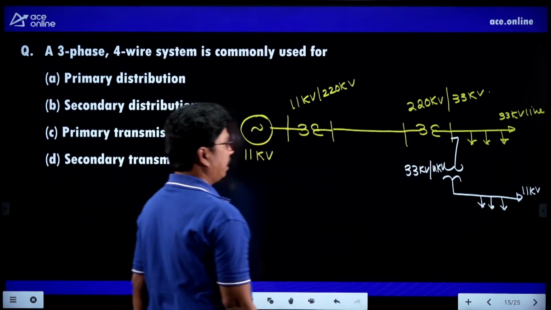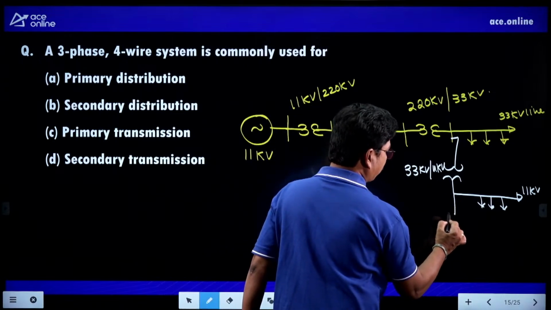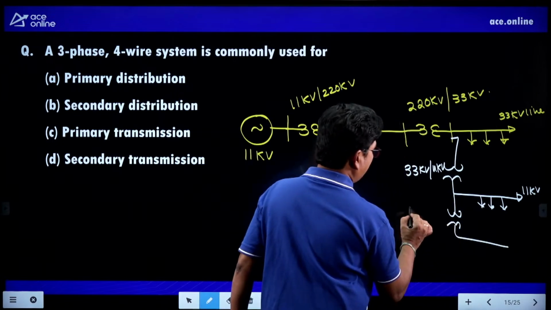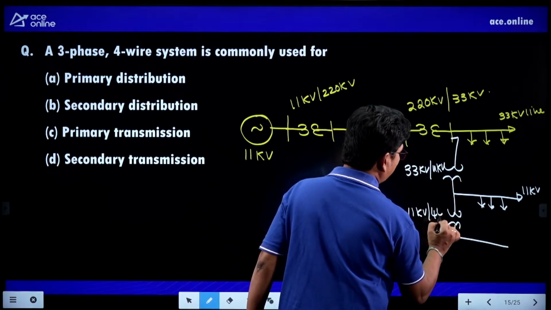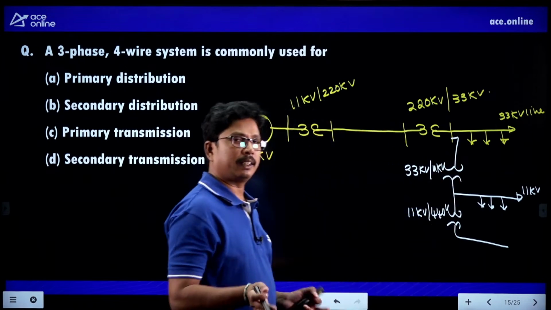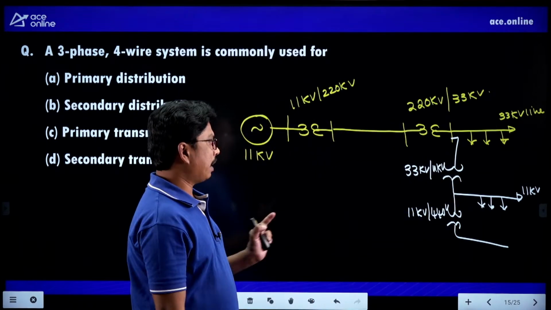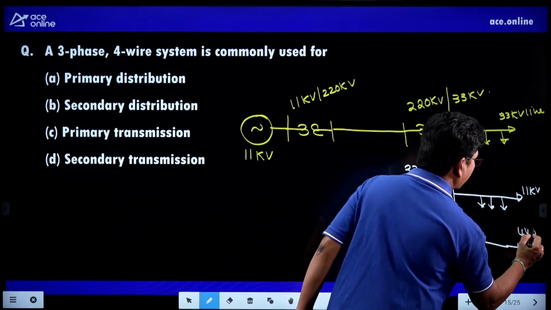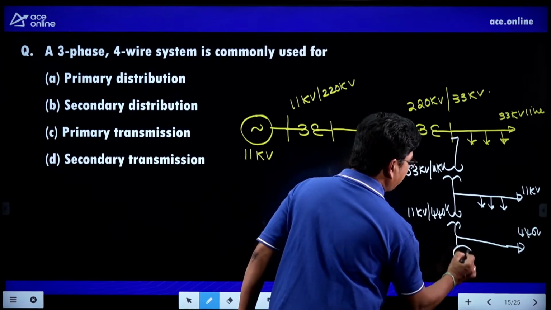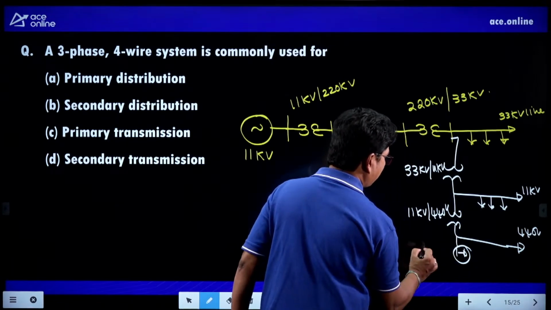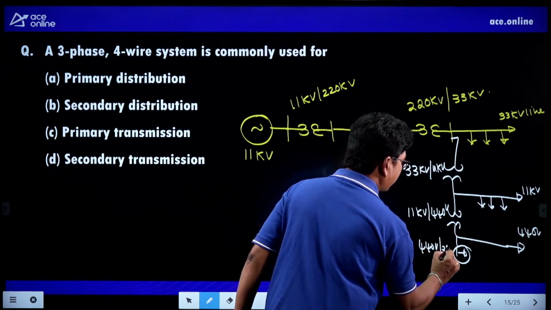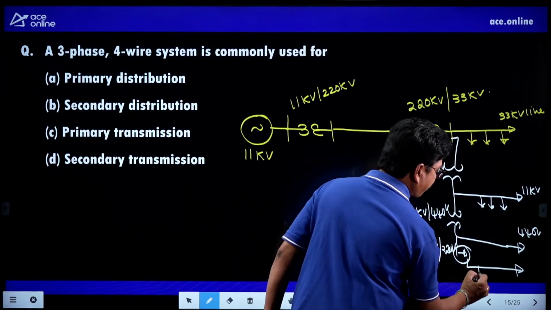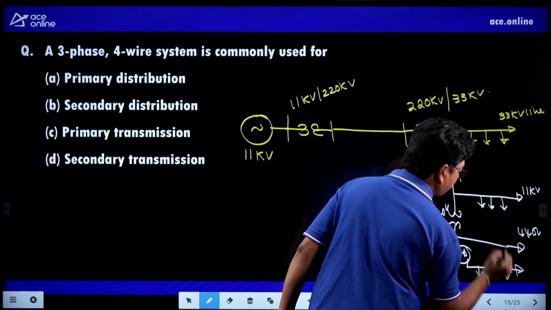You can connect all 11 kV loads here. And we can take one more transformer here and connect 11 kV by 440 volts or 400 volts. Normally it is rated for 415 volts nearby. 11 kV by 440 volts, right? So this is the 440 volts line. And from here we can take a single phase transformer, 440 volts by 220 volts. This is the single phase distributor wire, and here we have the domestic consumers.